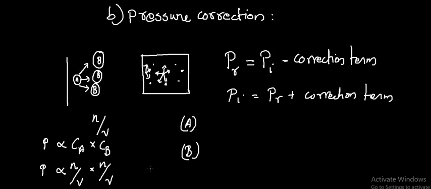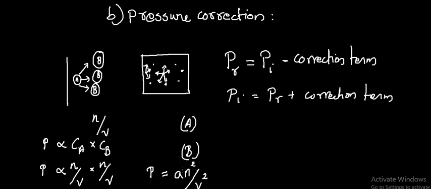In total, we can write the pressure correction term is equal to a proportionality constant A into N square divided by V square, where N is the total number of gas molecules in volume V and A is the Van der Waals constant or proportionality constant, and it is characteristic of the gas.